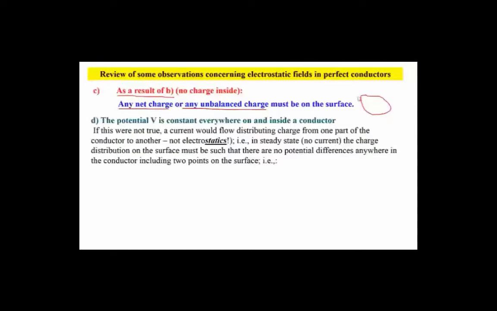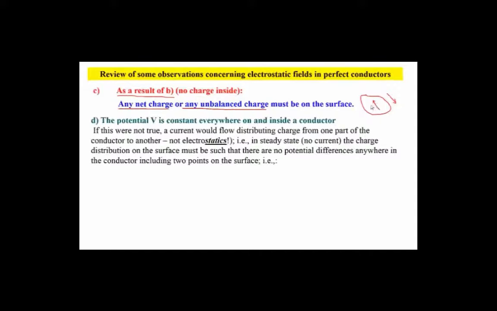If you apply an external field, you can't change the total charge of the conductor, but you can displace, in the case of metals, electrons in the material. If the E field is such that it wants to move negative charge in this direction and positive charge in this direction, in other words, the E field is in this direction here, so it's pushing on positive charge, then you will get negative charge here, positive charge here, and that'll create an extra E field that's in this direction.